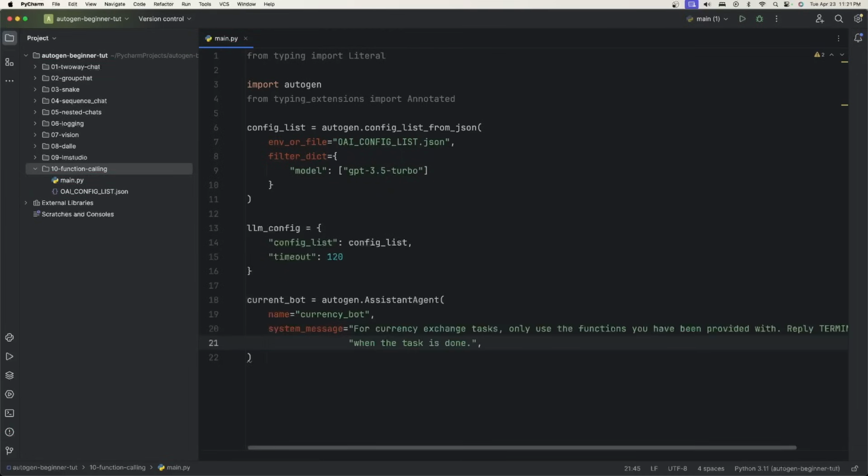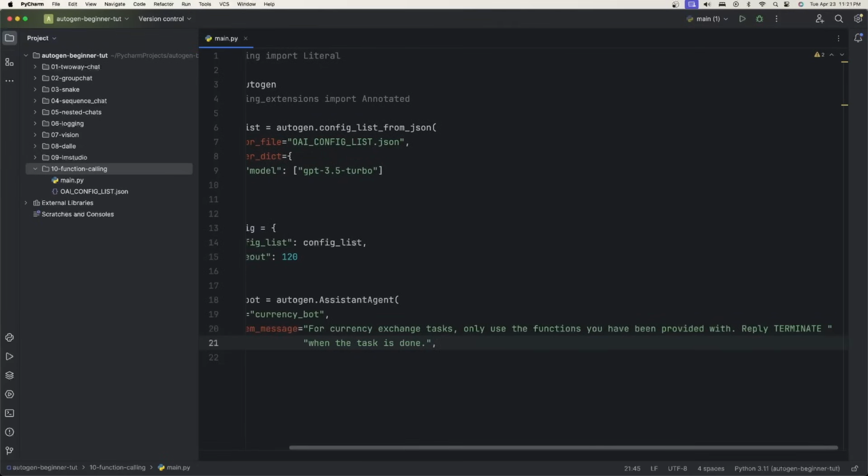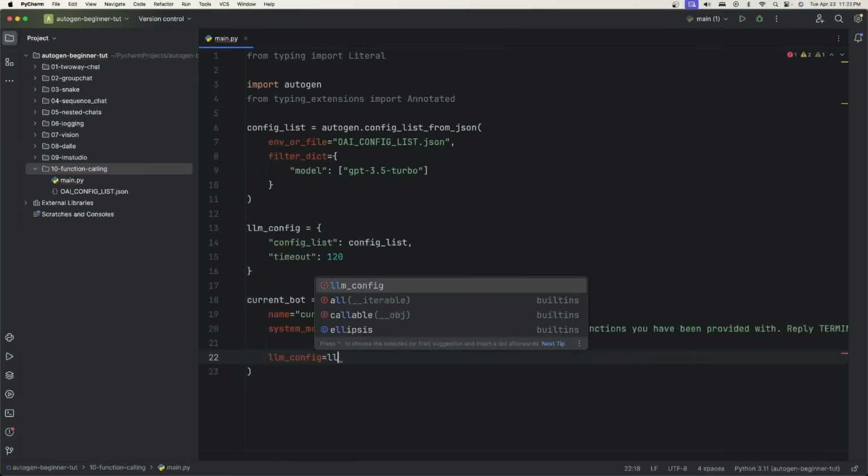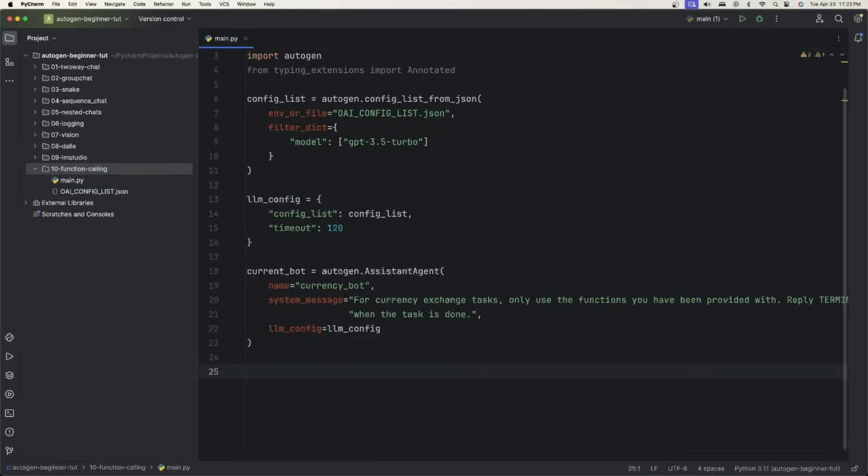This is basically, we just want for currency exchange task, only use function you've been provided with. Reply terminate when the task is done. And then we need to give it the LLM config, because it is an assistant agent, we need to provide the LLM config.